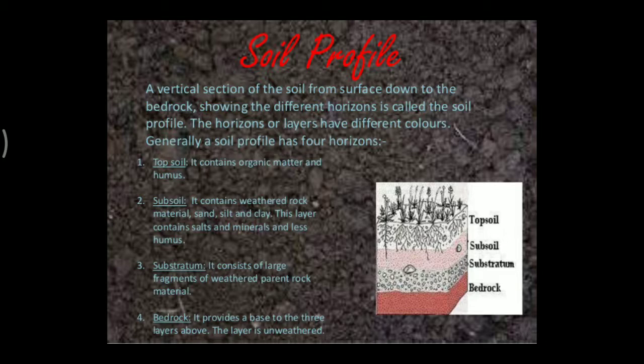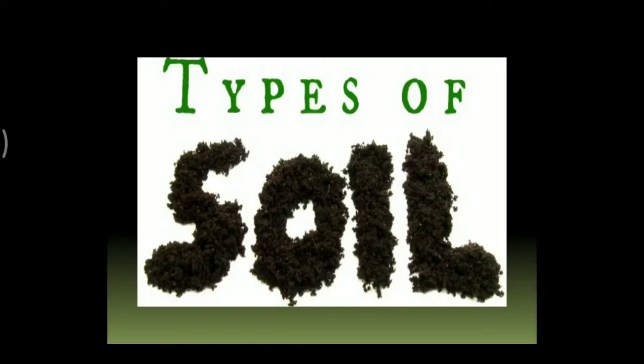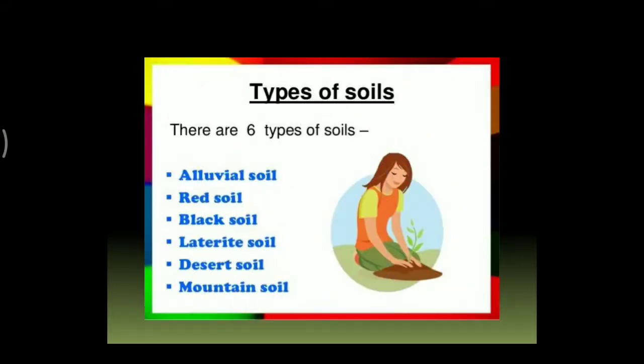Okay. So next we have the various types of soil that are present in India. Now there are 6 major types of soil found in India. Understood? Now these are alluvial soil, red soil, black soil, laterite soil, desert soil and mountain soil. So these are the 6 different types of soils that are found in India. So let's discuss them one by one.